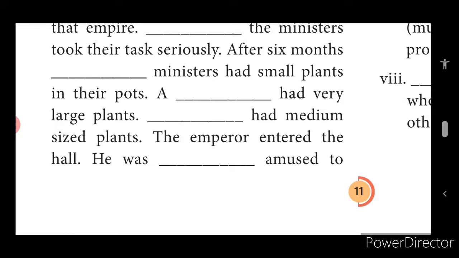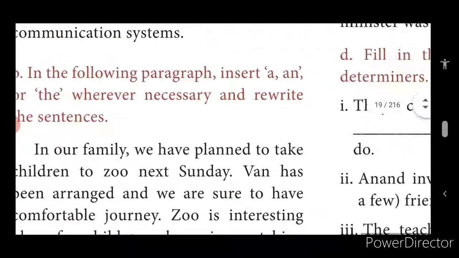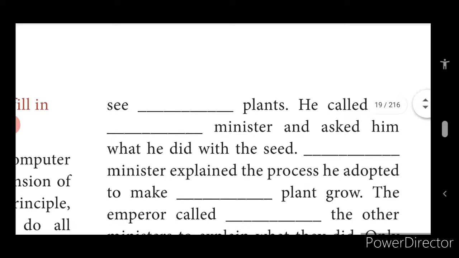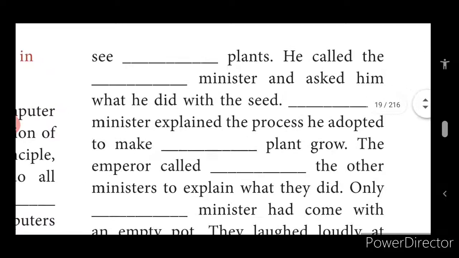The emperor entered the hall. He was dash amused to see. He was much amused to see those plants. He called dash minister.